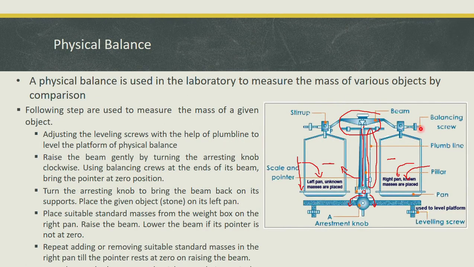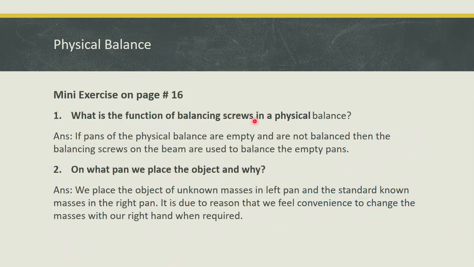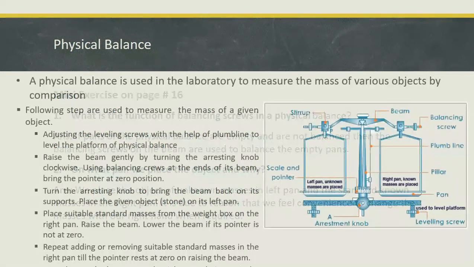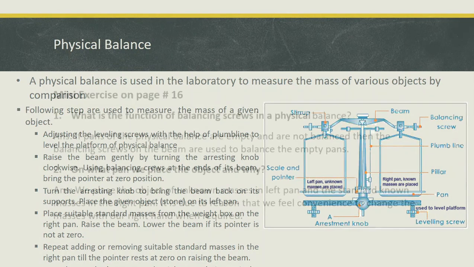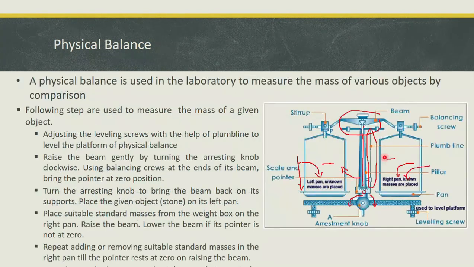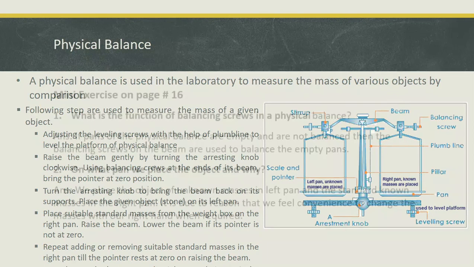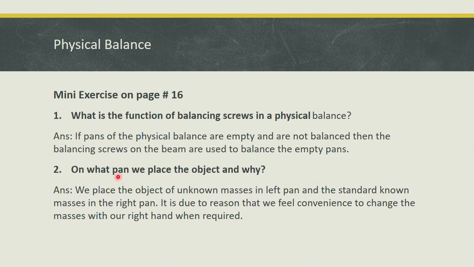If the pens of the physical balance are empty, now before adding any weight on these two pens, if they are not leveled, then you can use these balancing screws or this arrestment knob to balance these pens. So we use balancing screws on the beam to balance the empty pens. This is the answer to the first question.